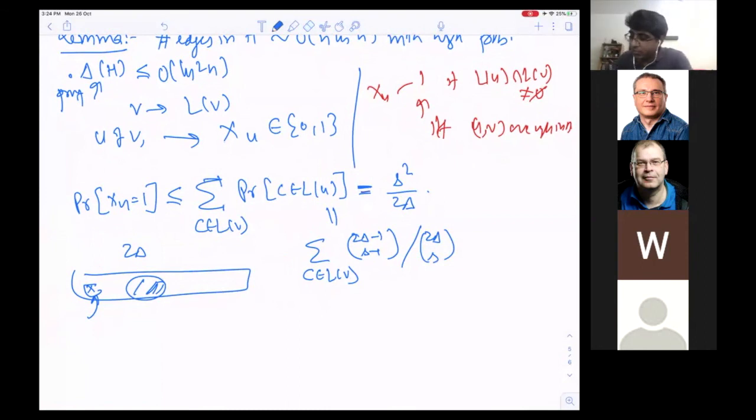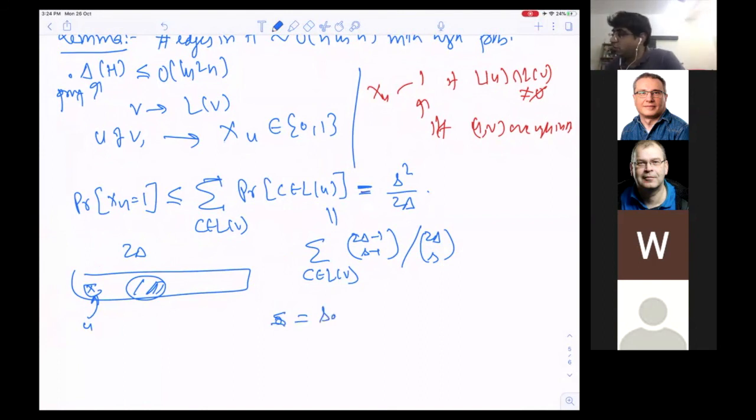So I fix this U, and from the remaining I pick F minus 1. But this summation is over S because I picked for each vertex exactly F elements. So this I can say is equal to S times whatever this quantity is.